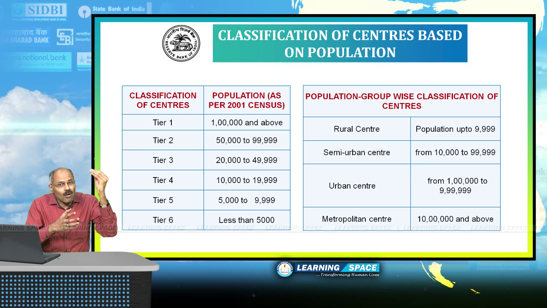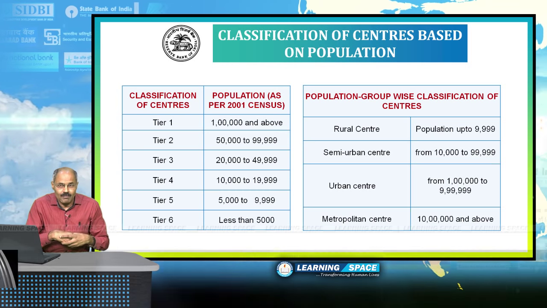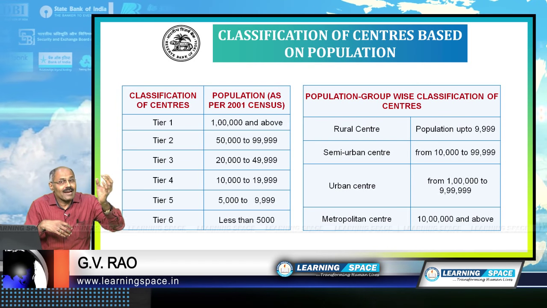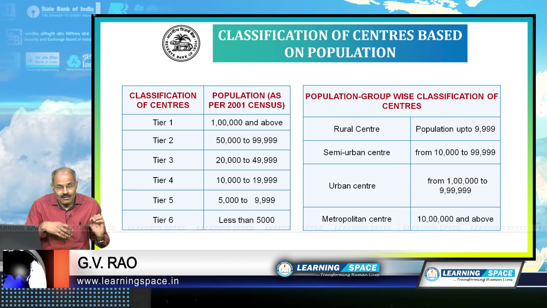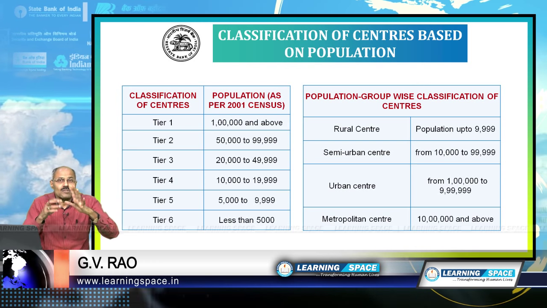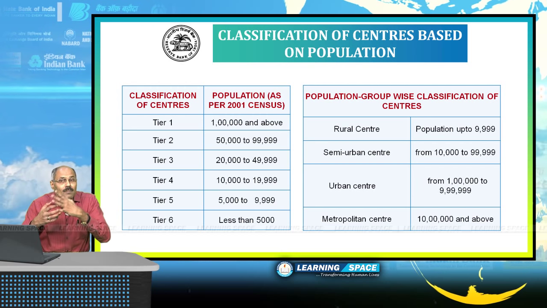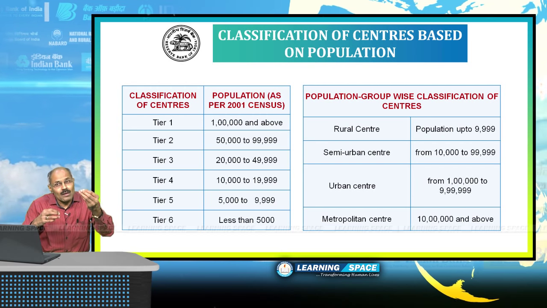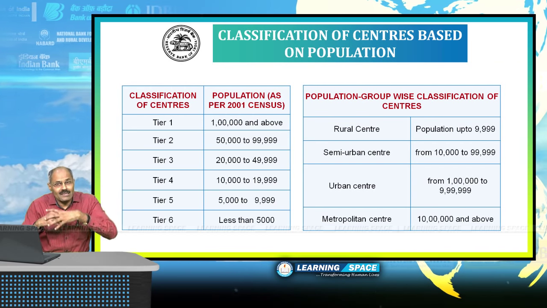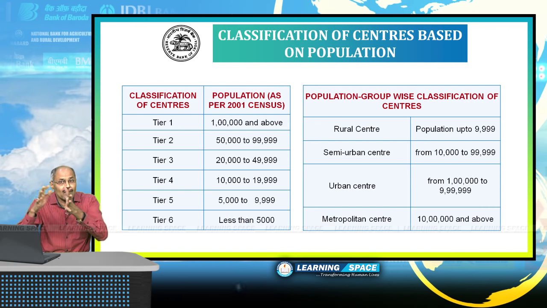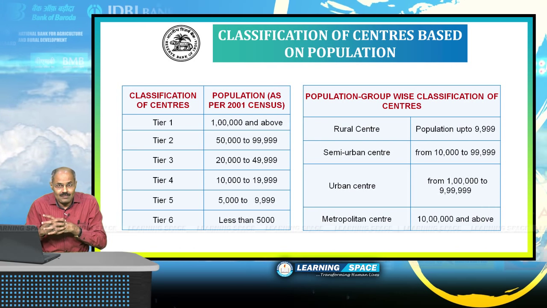If the population of a town or city is 1 lakh or above, they are classified as tier 1, because several times we use this tier 1, tier 2, tier 3. Or sometimes we call metropolitan center, urban center, rural center, semi-urban center. So you should have clear idea about what is the classification of these banks, right?